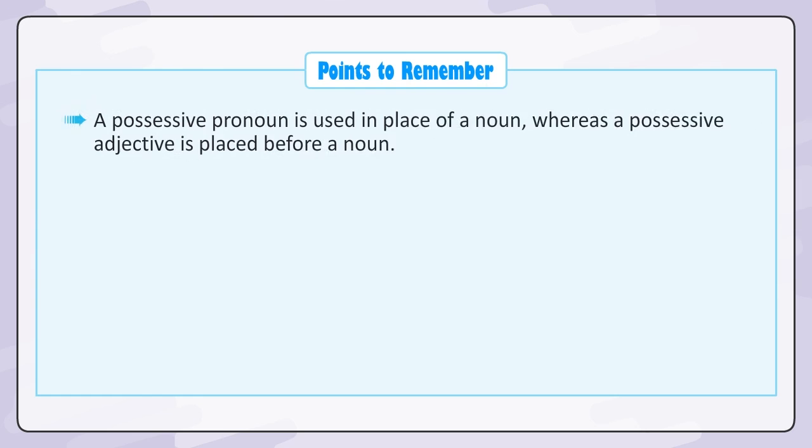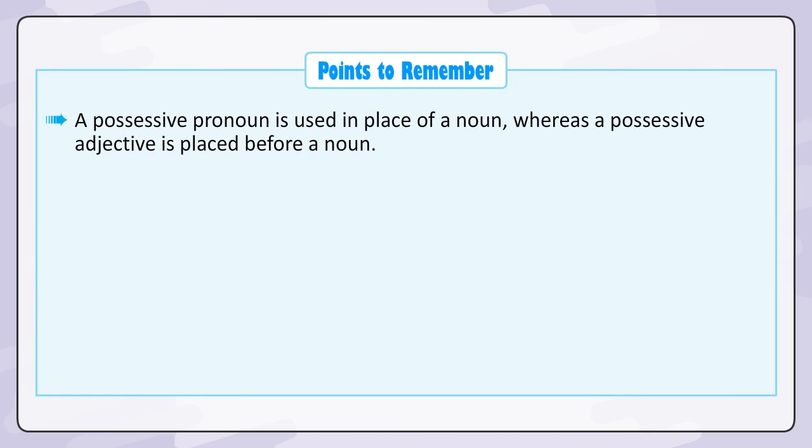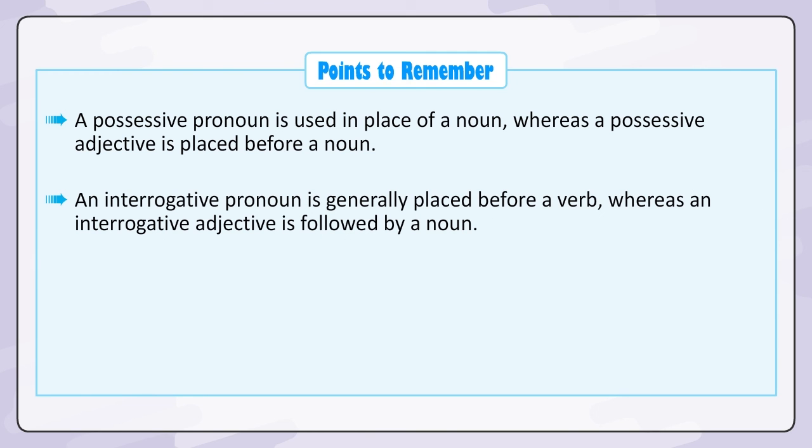Points to remember. A possessive pronoun is used in place of a noun, whereas a possessive adjective is placed before a noun. An interrogative pronoun is generally placed before a verb, whereas an interrogative adjective is followed by a noun.